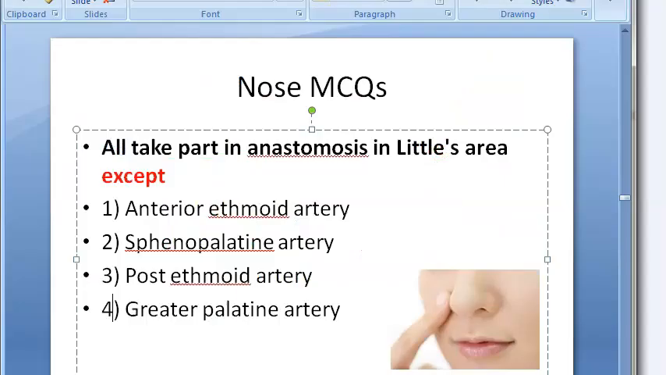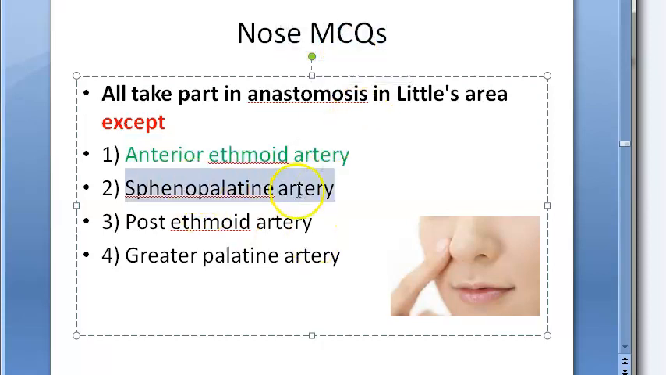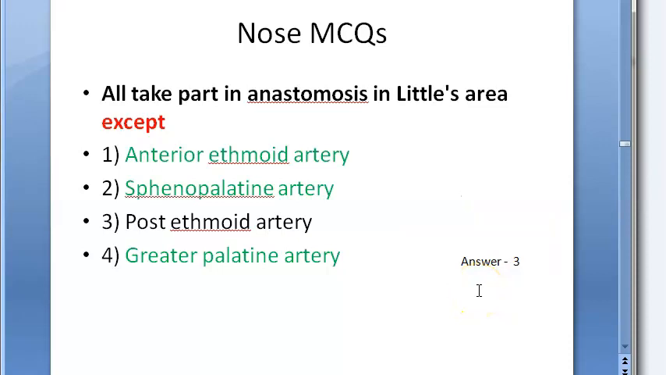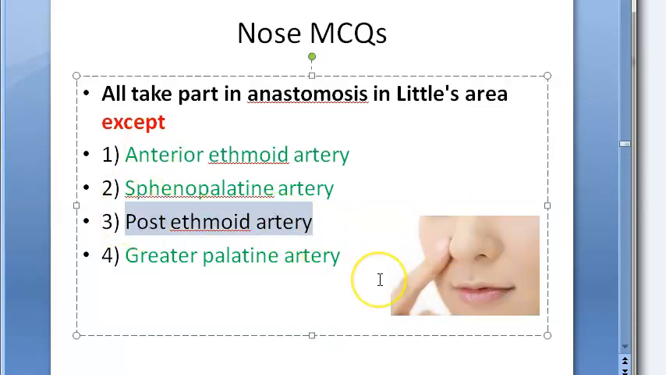So, let's look at the options here now. Anterior ethmoid artery is there. This is correct. In Little's area we have this. Spinopalatine artery we have. Greater palatine artery we have. So the answer here will be there's nothing like this. Okay, so 3. So the problem with these type of questions, you will always start focusing on the wrong answer.